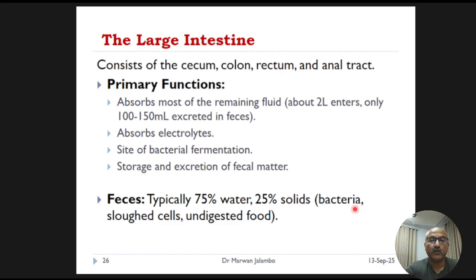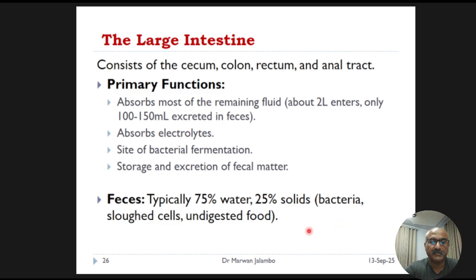It's also a crucial site for bacterial fermentation of materials we can't digest, like certain fibers. The final product, feces, is mostly water, but the solid component consists largely of bacteria, sloughed off intestinal cells, and undigested food.